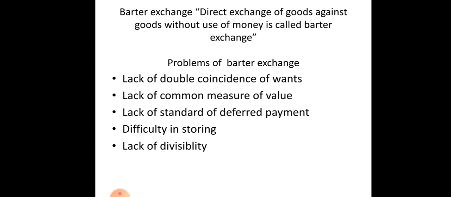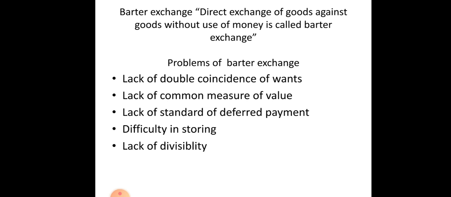So a seller has to find a person who wants to buy the seller's goods and, at the same time, must have what the seller wants. So this is called double coincidence of wants, which is the main drawback of barter exchange. This is the major drawback that the consumer, the customer, faced in barter exchange.